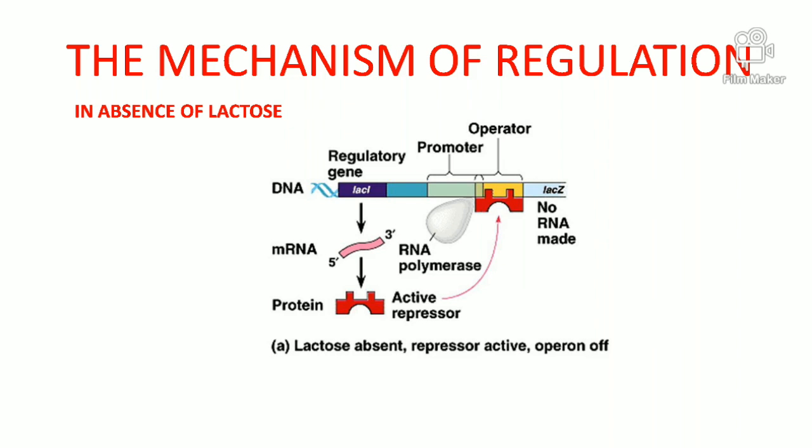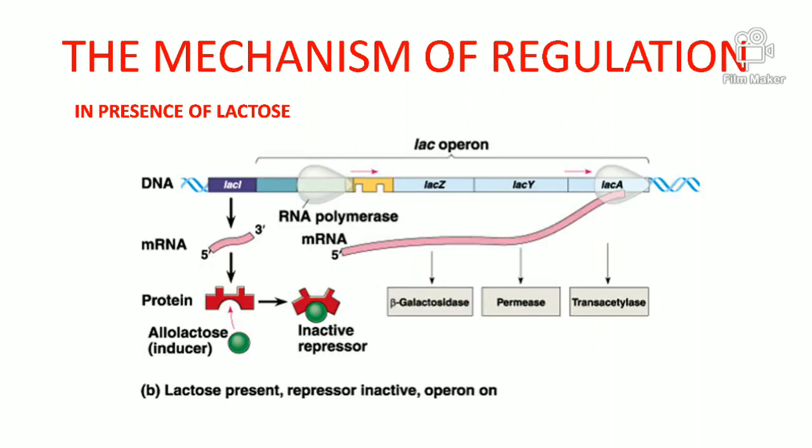When the repressor is bound with the operator, the RNA polymerase enzyme, which is at the position of the promoter, cannot move to the structural genes, and when the RNA polymerase cannot move to the structural genes, there is no transcription. That means since there is no lactose in the environment, there is no need of transcription to form the enzymes to use the lactose. So this is one phase of regulation.